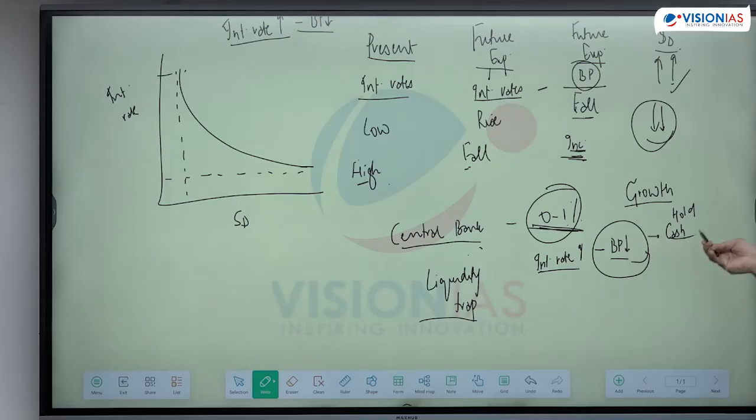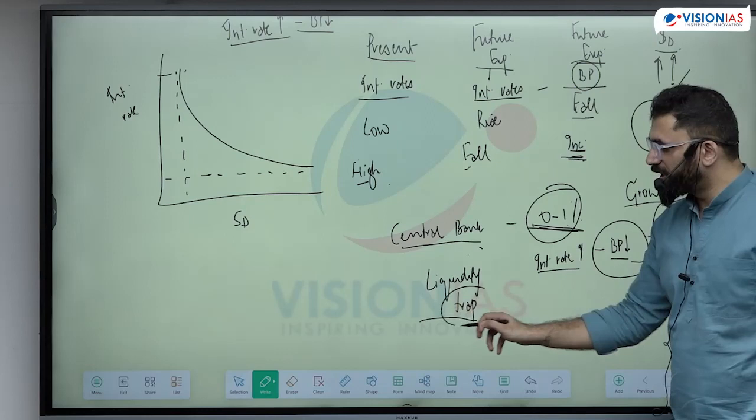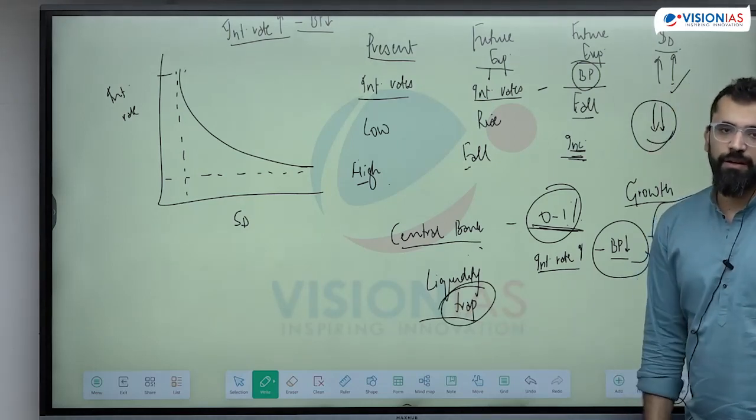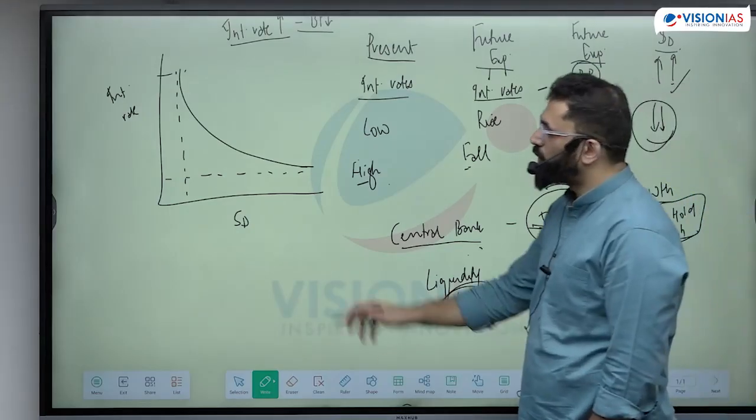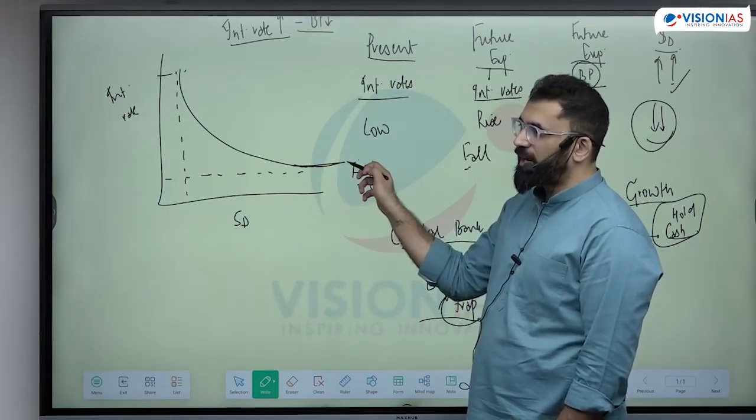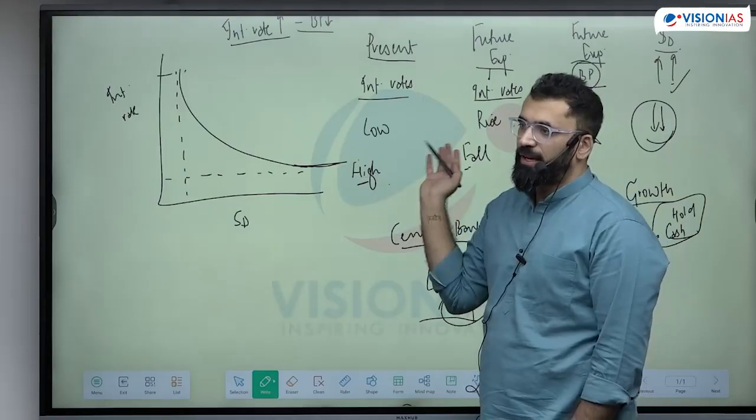That means you are willing to hold more cash. You're not willing to spend. You're not willing to invest. This means all of the liquidity the central bank has sent has been trapped. The interest rates are so low that your speculative demand has gone completely elastic.